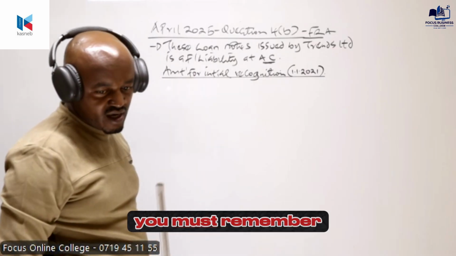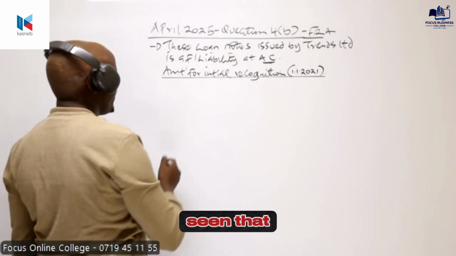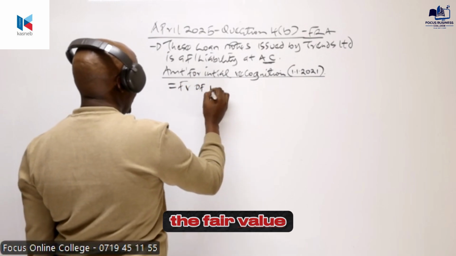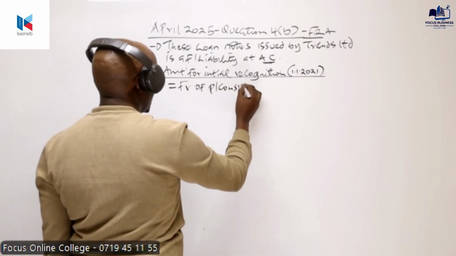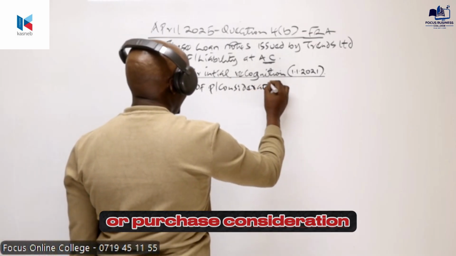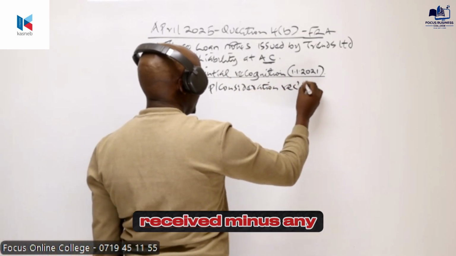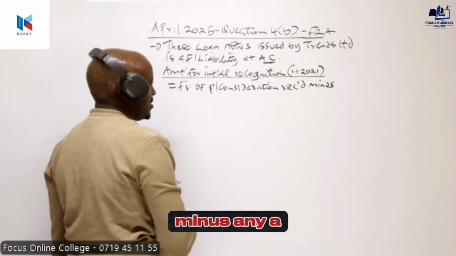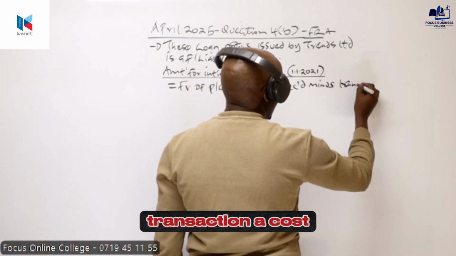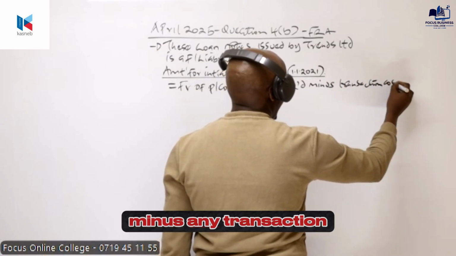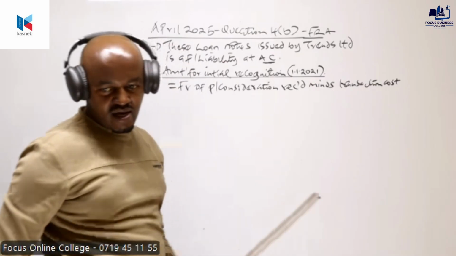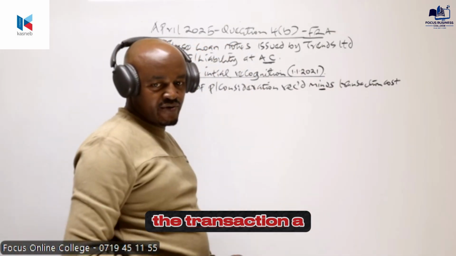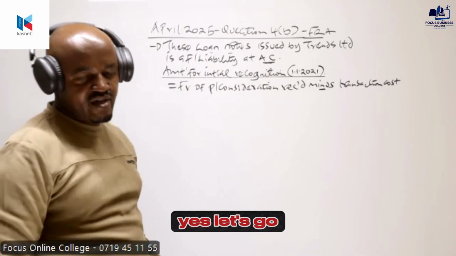Now, for us to be able to determine this, you must remember the formula which I've given you. We have said that the amount for initial recognition is equal to the fair value of the purchase consideration which was received, minus any transaction cost. How much amount was received, and then to that we less the transaction cost. Are we given this information?